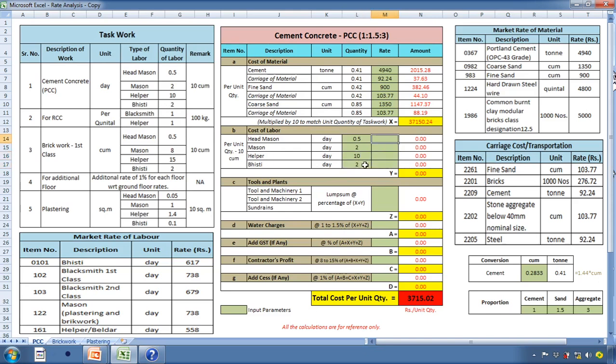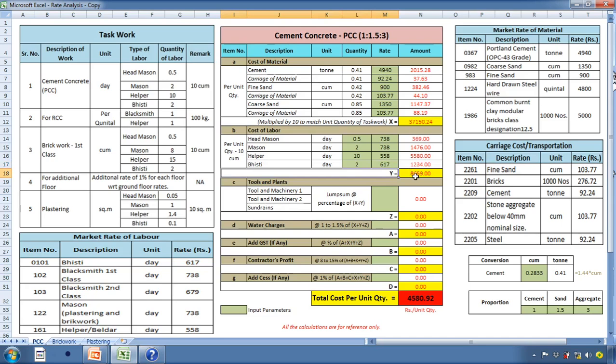The market rate for each of this type of labor are: for head mason it is 738 rupees, then for mason again it is 738 rupees. Helper, the rate is 558 rupees per day. And for bistri the rate is 617 rupees per day.